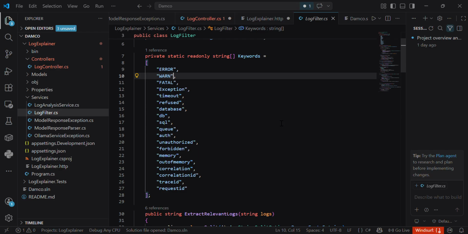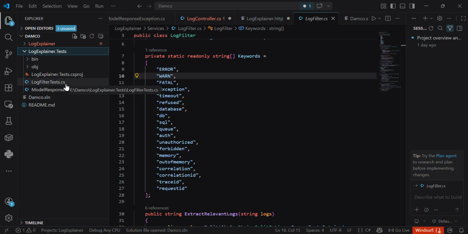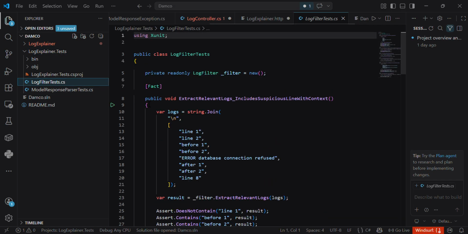So we also do have a unit test project here. I implemented the unit test project. It contains unit tests for the input and internal logic, like log filtering and model response parsing. So here we also have the model response parsing.